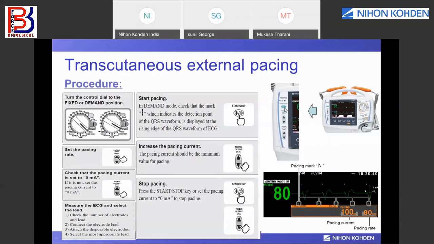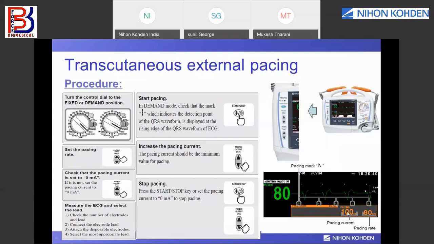When you press the start button, you will find some white lines over here on the ECG. Okay, and it indicates that the defibrillator is able to recognize the QRS waveform. Then you slowly increase the current to the patient, and pacing is being given to the patient. So this is the set heart rate, and this is the pacing current which is set. For example, a 30 or 40 heart rate, 40 let's say.